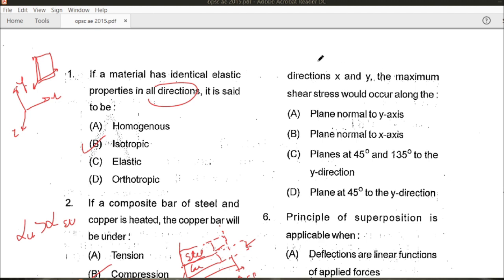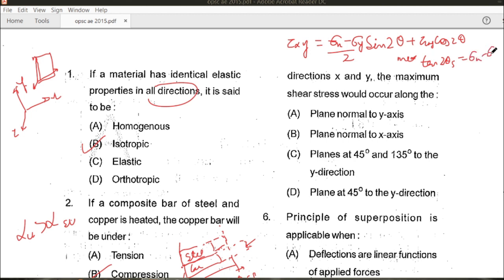We can see the correct formula, which we know is tau xy equals minus (sigma x minus sigma y) upon twice of sine 2 theta plus tau xy cos 2 theta. Now if we take tau, then for the maximum value of tau, we will get tan 2 theta equal to (sigma x minus sigma y) upon twice of tau xy.